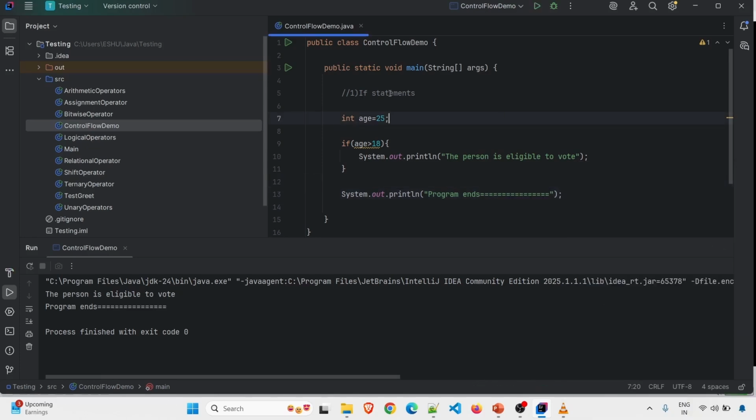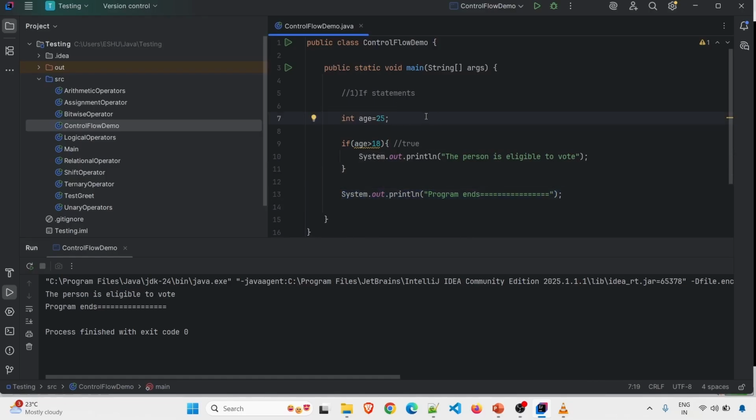Yeah, so our condition is getting satisfied here. Age will be checked. So is age greater than 18? In this case, yes, age is greater than 18. So this condition will become true. And if this condition is true, the code inside this block will be executed. And after that, the code outside the block will be executed.